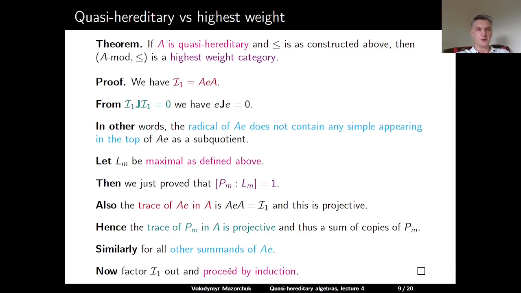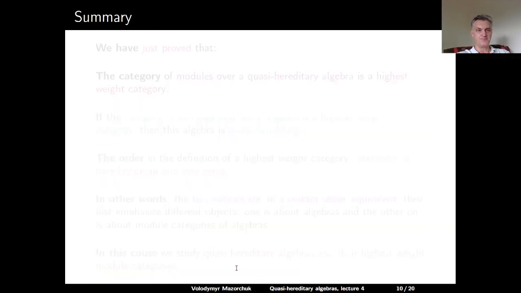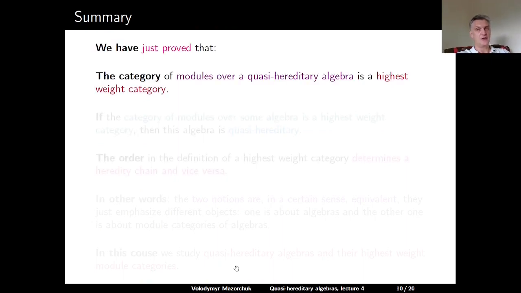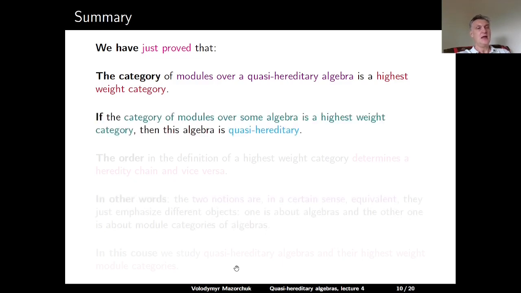So this completes the proof of this theorem. So let us sum up what we have just proved. We have just proved that the category of modules over a quasi-hereditary algebra is a highest weight category. We also proved that if the category of modules over some algebra is a highest weight category, then this algebra